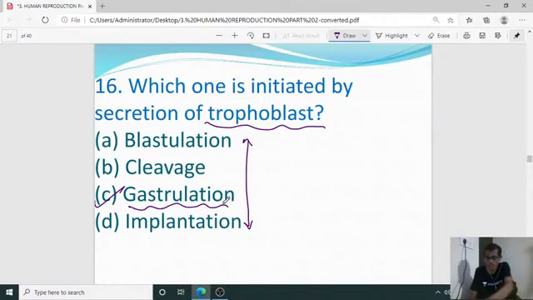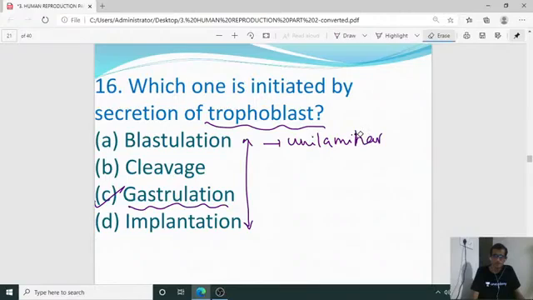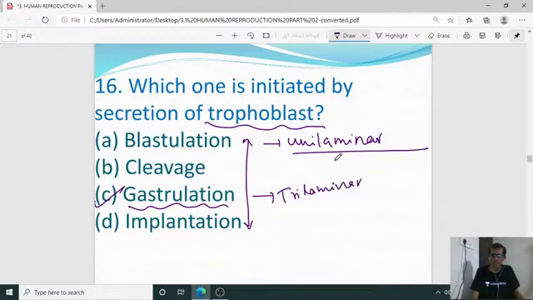What is gastrulation? Blastulation gives a unilaminar structure with a single layer, and gastrulation is trilaminar, having 3 layers.